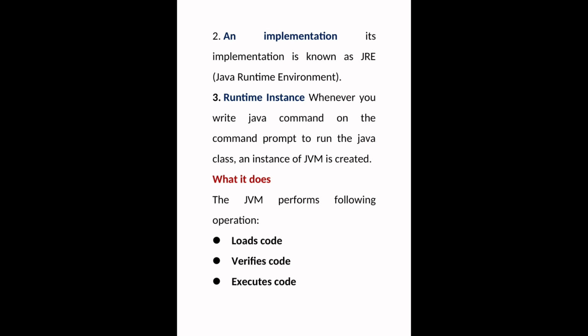We use the command prompt and write the command like this: javac program name .java. Then we can run or execute the program. For this, we use the command prompt and write java program name. So JVM creates the runtime instance, the program is executed, and we take the output.